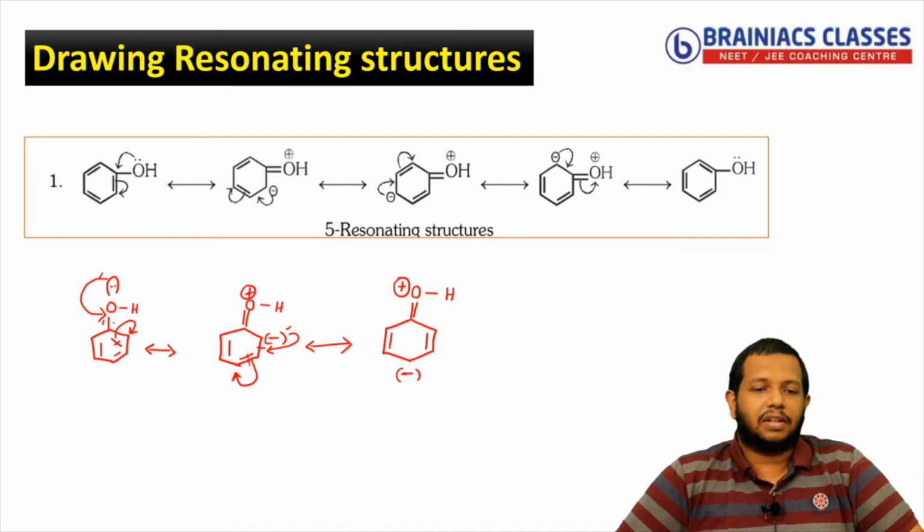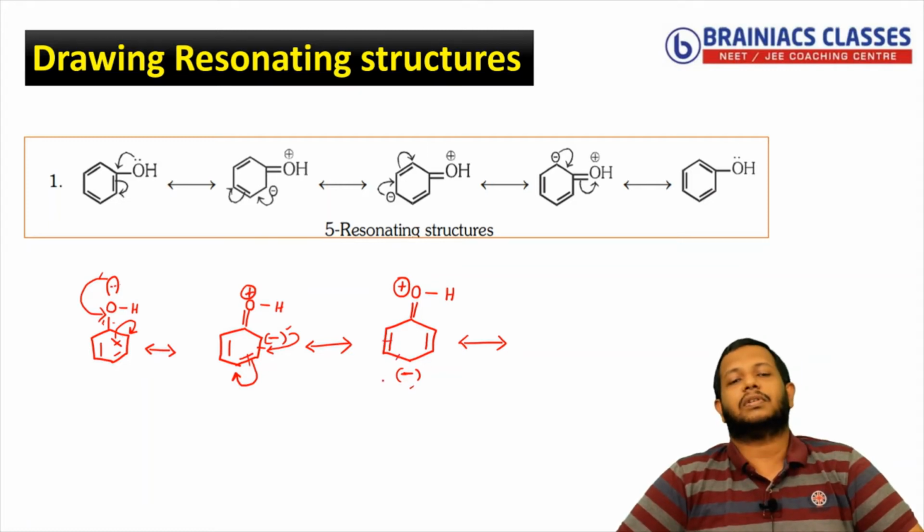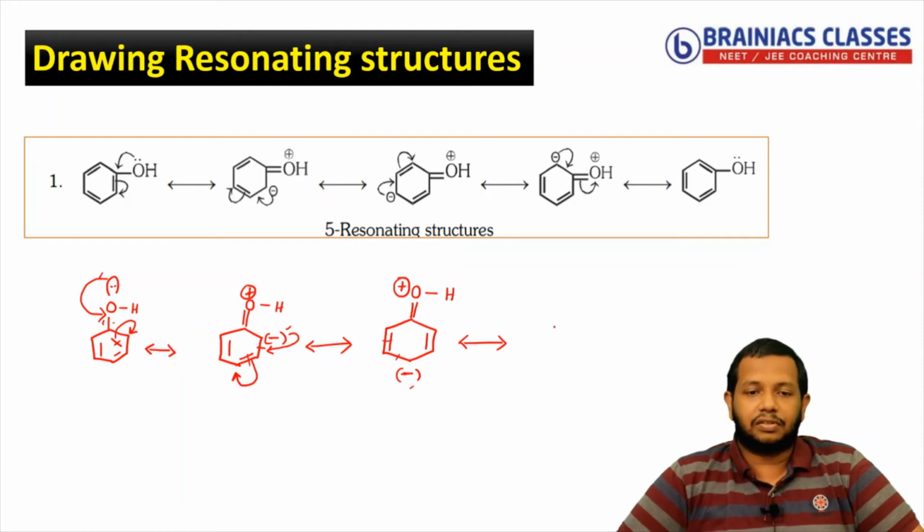And you have another pi bond here. So this is the next resonating structure. Now if you see here, you can see a negative charge, a single bond, and another pi bond. So there is further conjugation. So I can say this negative charge will again shift towards the pi bond like this.